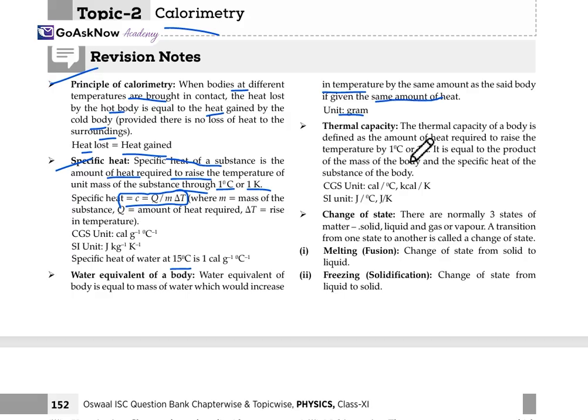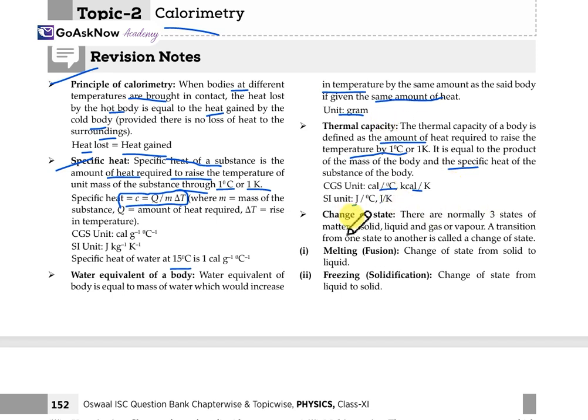Now the thermal capacity. The thermal capacity of a body is defined as the amount of heat required to raise its temperature by 1 degree Celsius or 1 Kelvin, and it is equal to the product of the mass of the body and the specific heat of the substance of the body. The CGS unit is calorie per degree Celsius or calorie per Kelvin. The SI unit is joule per degree Celsius or joule per Kelvin. This is thermal capacity.